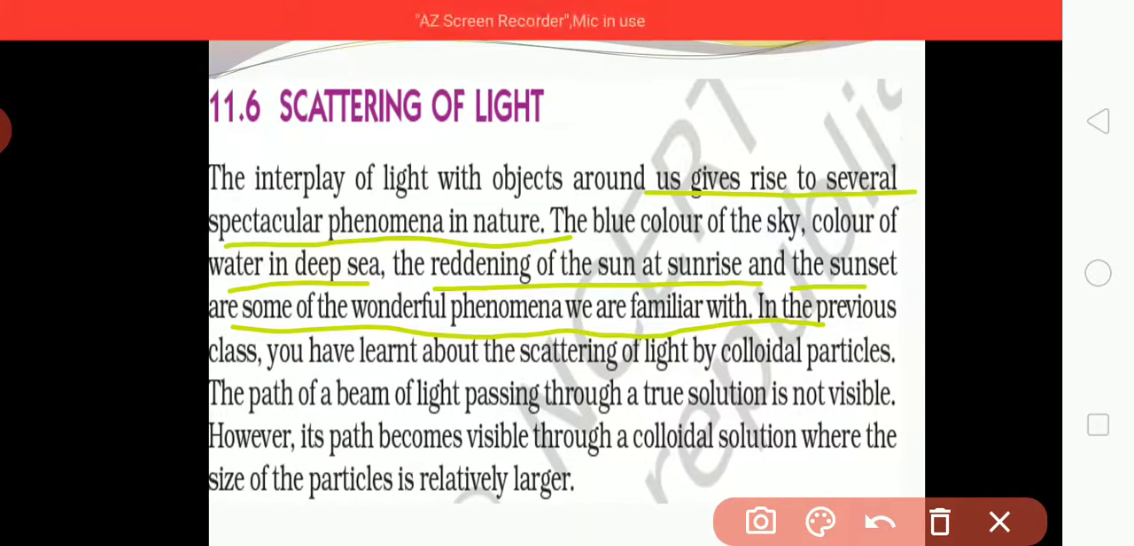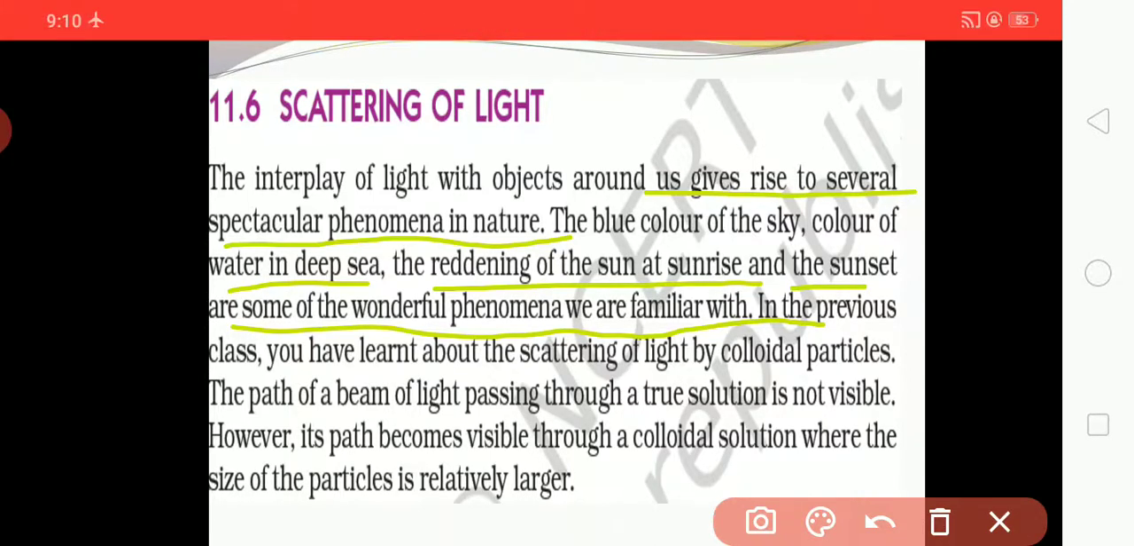When the sun is rising, it looks reddish, it looks red. In the same way, when the sun sets, at that time also we can see that the sun is a little bit red in colour.